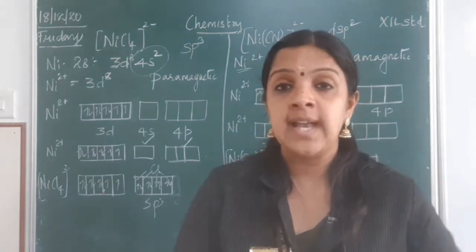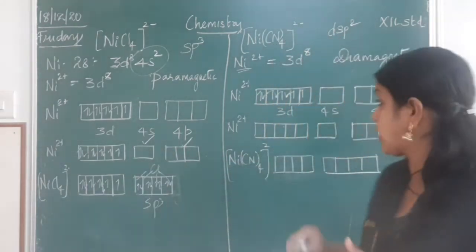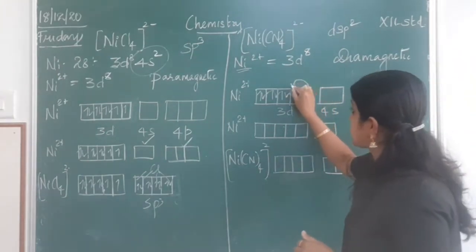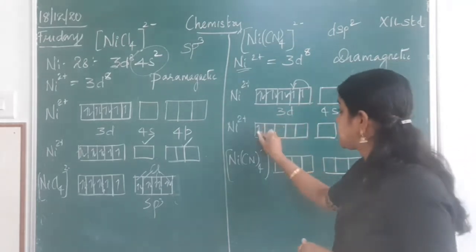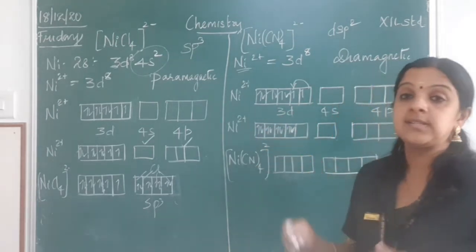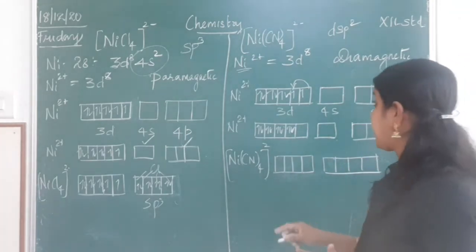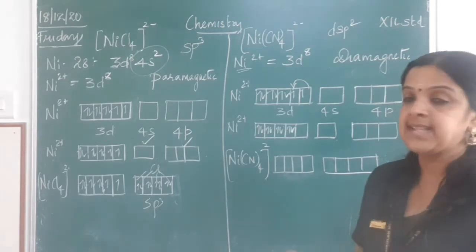So when it is diamagnetic, I should make sure that there are no unpaired electrons. So what happens here? The electron from the last orbital gets shifted to the inner orbital. So I have a structure like this, where I have 4 orbitals with all electrons paired, and 1 with no electrons.